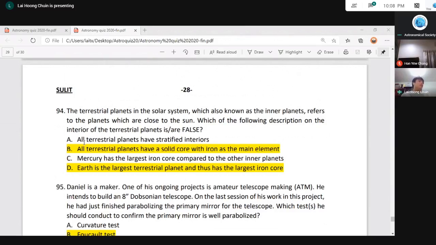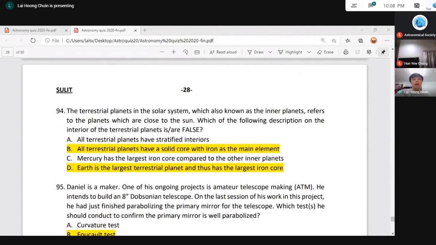And Earth is the largest terrestrial planet and does have the largest iron core. This is not correct. Earth being the largest terrestrial planet is true, but the largest iron core does not belong to Earth. It belongs to Venus. Venus has the largest iron core.